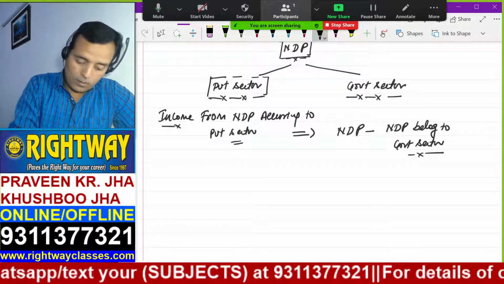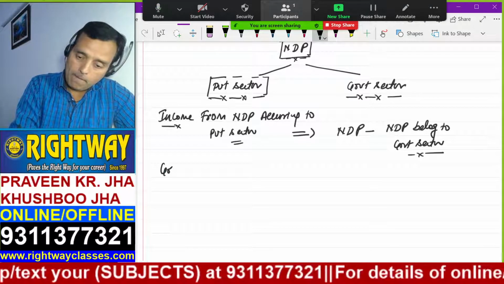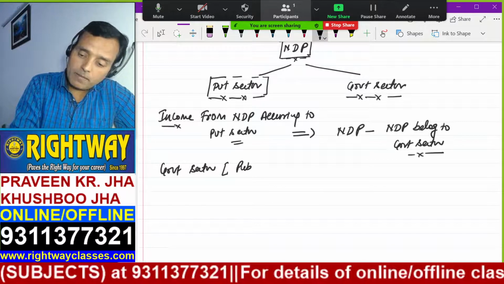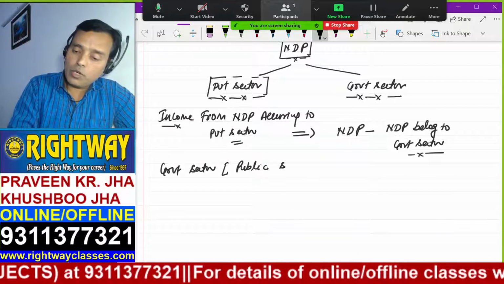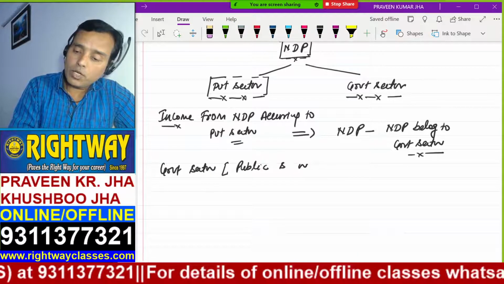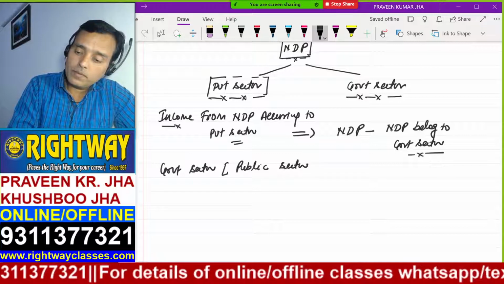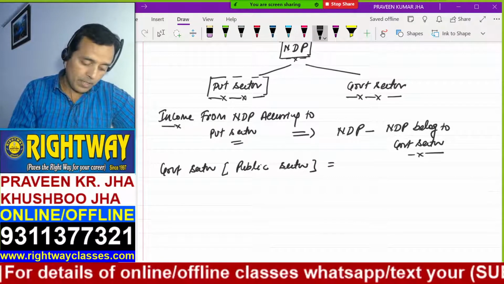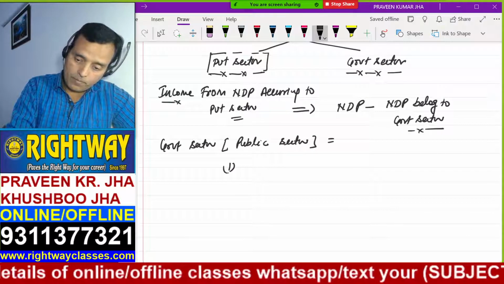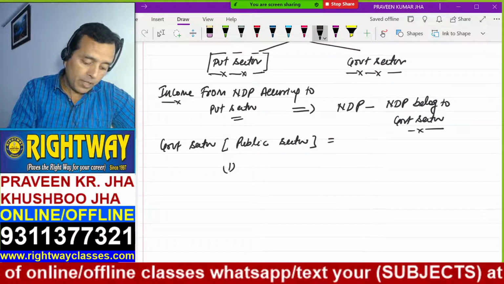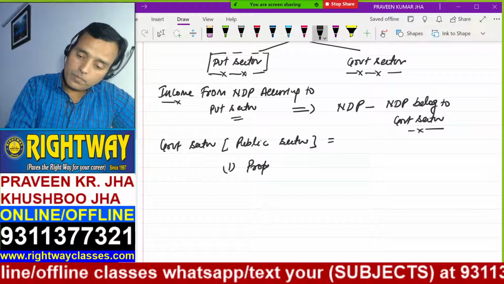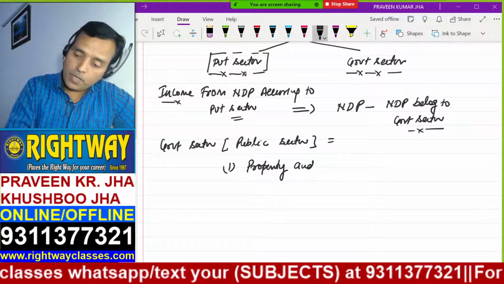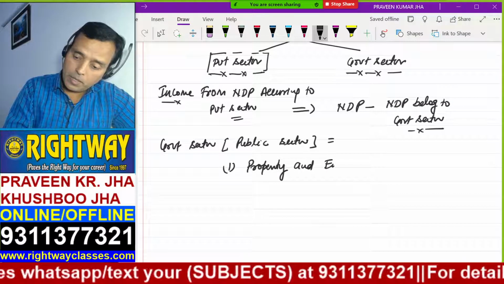See here, government sector. That is also called public sector. How can you calculate the public sector income? Public sector income is given as two types of income. First is property and entrepreneurial income. You first write it down, then I will explain. Property and entrepreneurial.